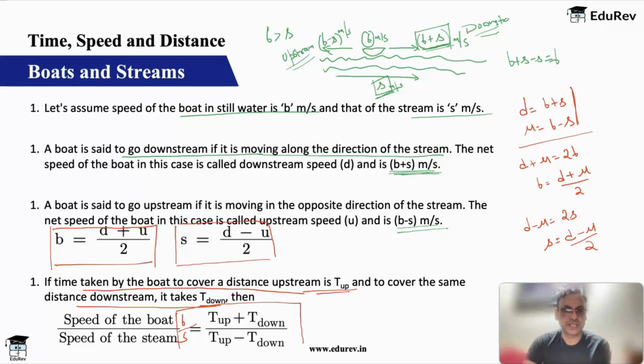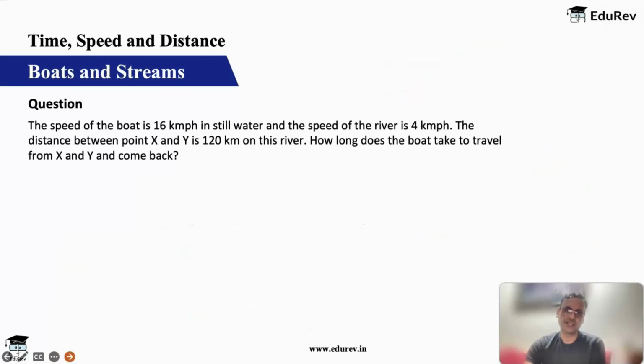The distance has to be same both ways. So we can just look at the time up plus down, time up minus down, and that will give us the ratio of the speed of the boat and the stream. So let's jump into some questions and then understand this better.